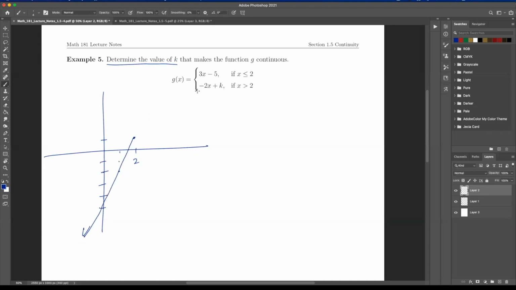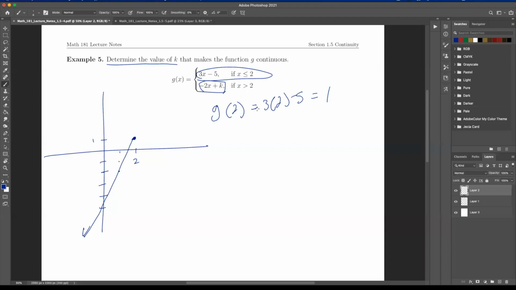And so I want to match this up. Here I have something that's going down at a -2 slope, but I want to match it up so that this makes the function continuous. Here we're just going to find out the value of g of 2. Well, g of 2 is equal to 3 times 2 minus 5, which is 6 minus 5, which is equal to 1, okay? And our graph shows the same when we did it.